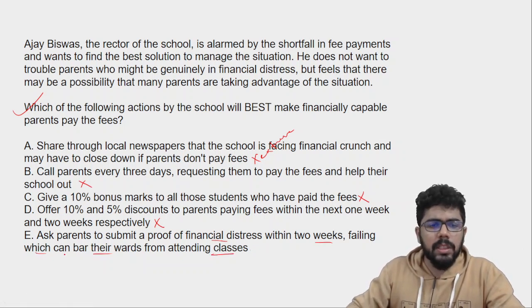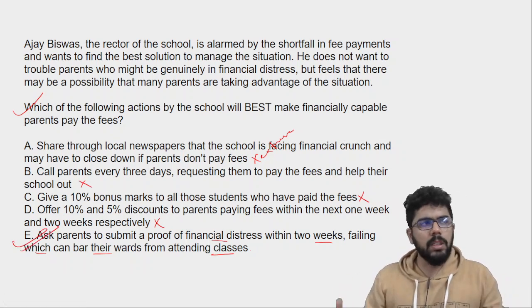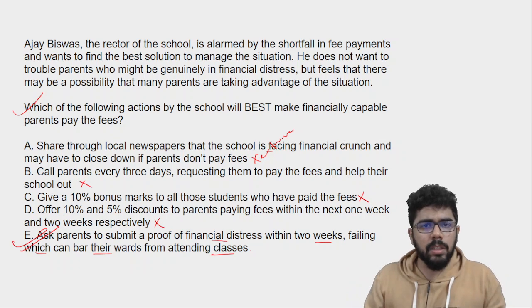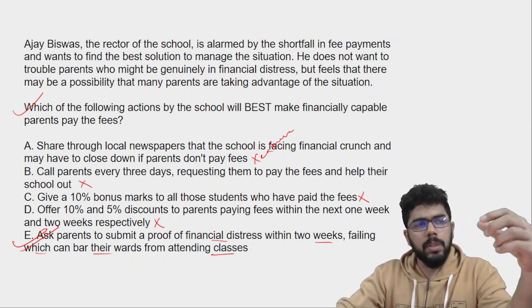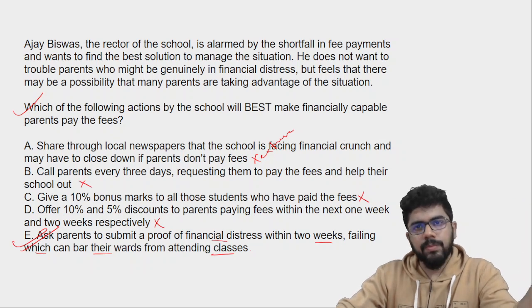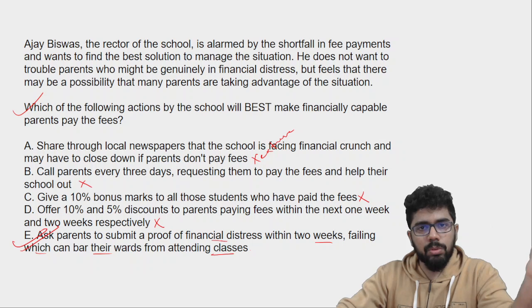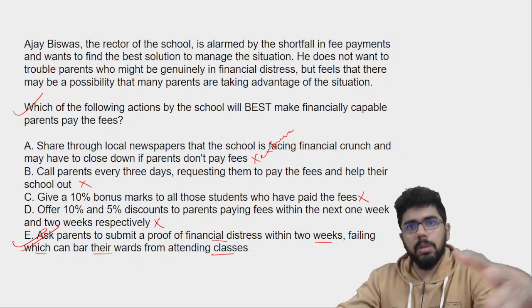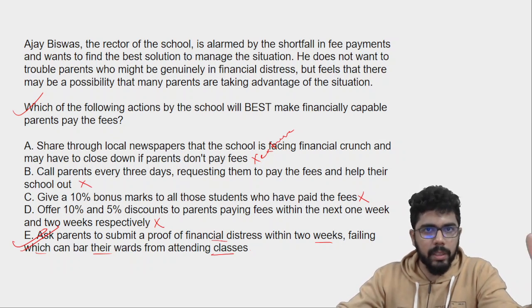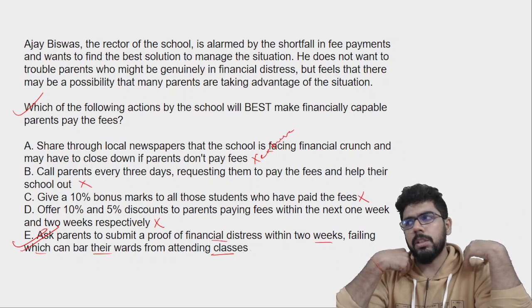Now, this is quite like genuine. कि जिन लोगों का proper problem है, income में salary reduction हो गया या loss of job हुआ, you can show your income reduction का proof, and then we will do something about that. But if you fail to do so, that clearly shows that you are taking advantage of the situation. आप दे सकते हो but आप नहीं दे रहे हो. So that is being balanced. ऐसा नहीं कि they are forcing anyone to do.